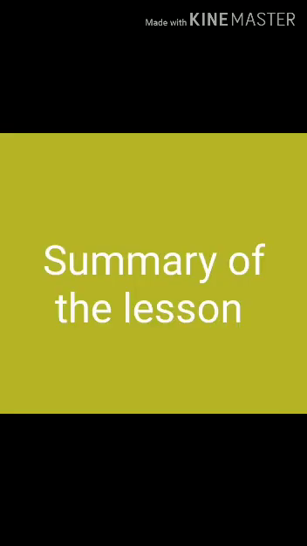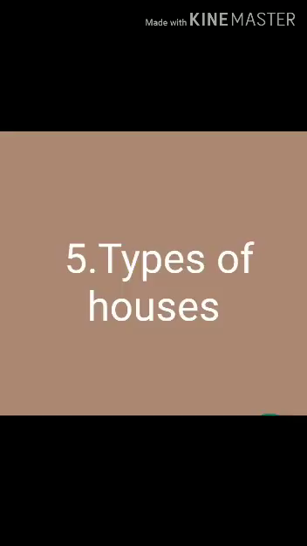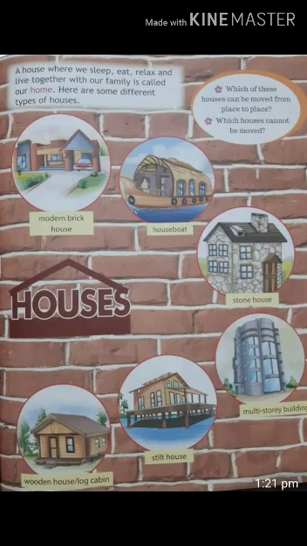Next, we are going to see the summary of the lesson. Summary means recall the lesson in short form. Today's lesson name is Types of Houses. In this picture, we identified the movable and immovable houses.